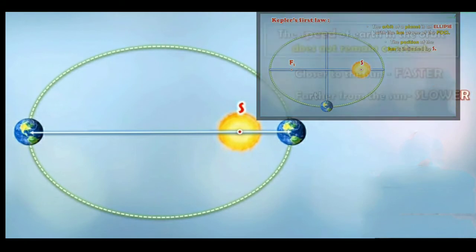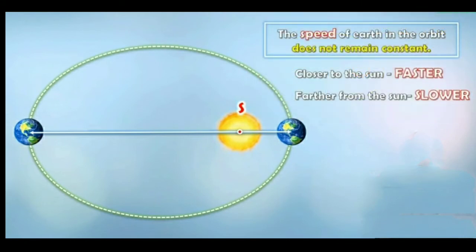Children, look at this picture on your screen. From here we can observe that the speed of the earth in the orbit does not remain constant. What is the meaning of this? Now earth is revolving around the sun. So when the earth is near the sun, the distance is less, while when the earth is revolving and it is away from the sun, the distance is more. So while revolving also, when the earth is near the sun, the speed is more.